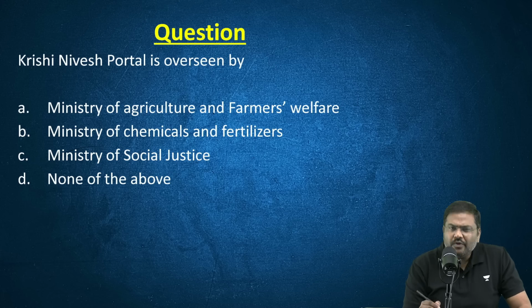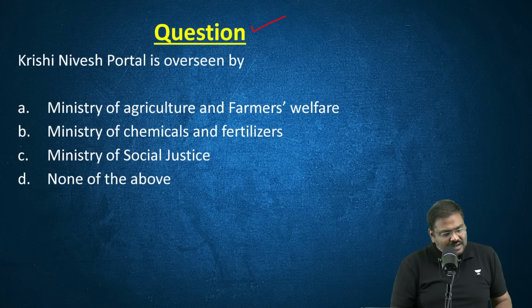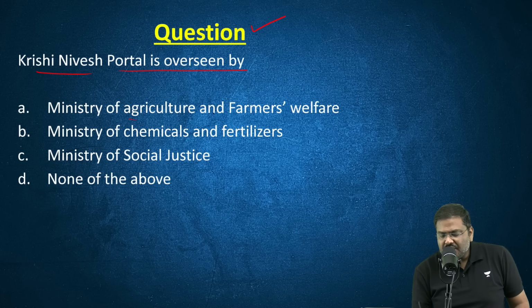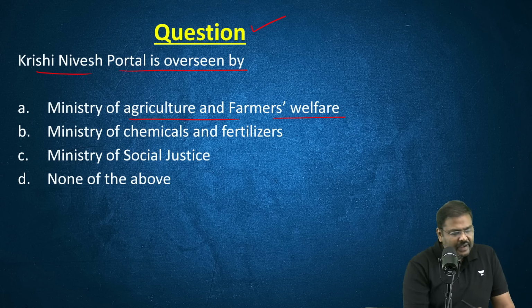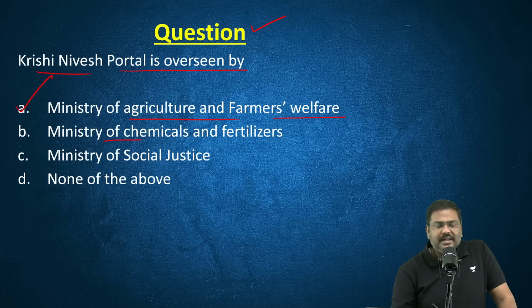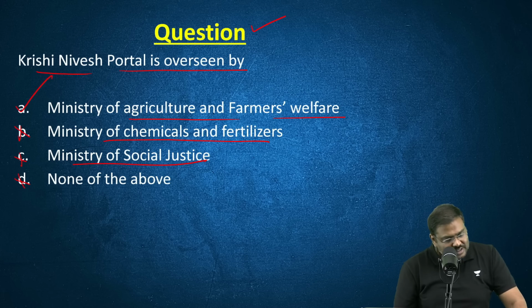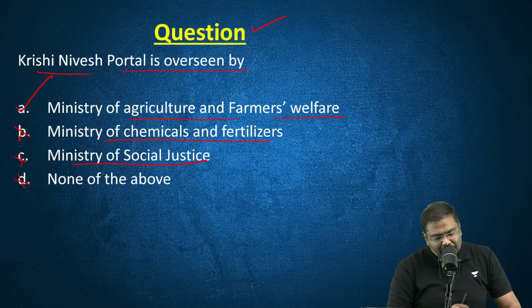Now, straightforward MCQ based on what we have discussed. The Krishi Nivesh portal is overseen by Minister of Agriculture and Farmers Welfare. It is not Minister of Chemicals and Fertilizer, not Minister of Social Justice, right? And not even none of the above. The right option for this particular question is option A, Minister of Agriculture and Farmers Welfare.